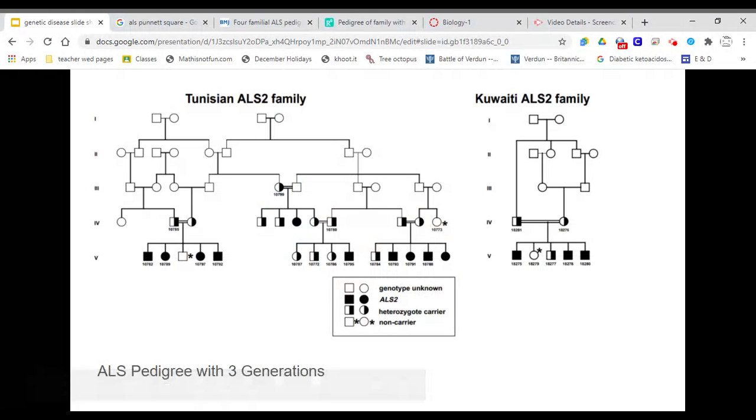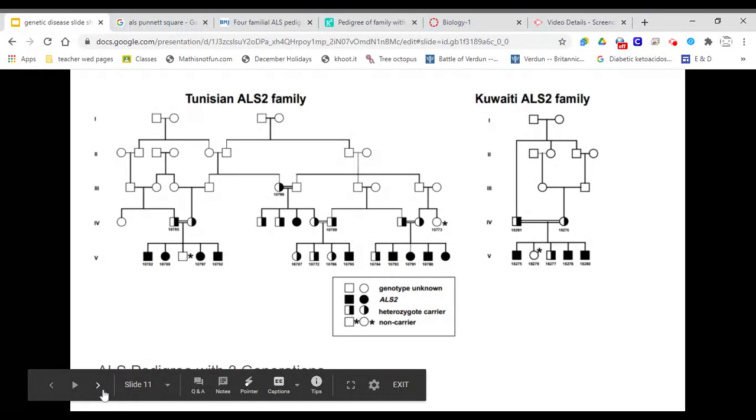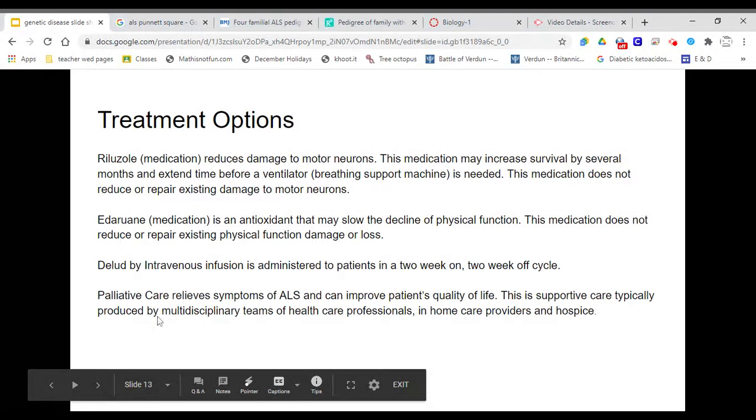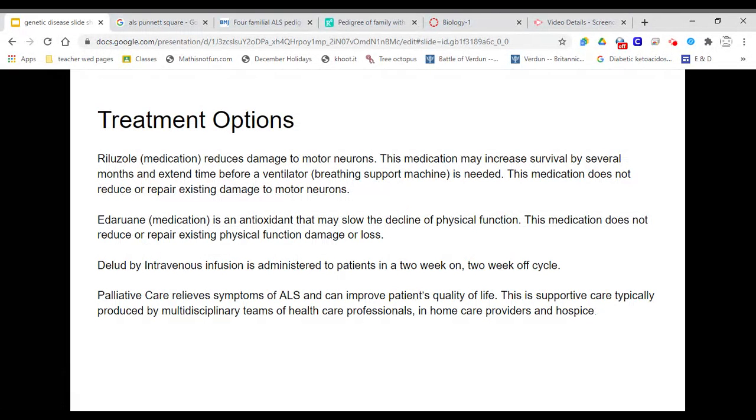And this is what it would look like. The pedigree. This is what the Punnett square looks like. So there are 4 different treatment options.